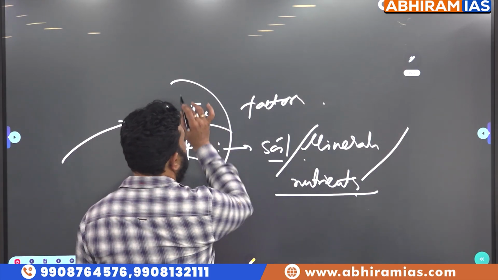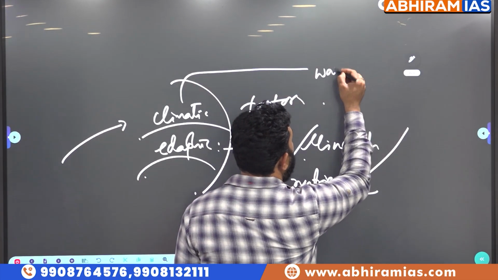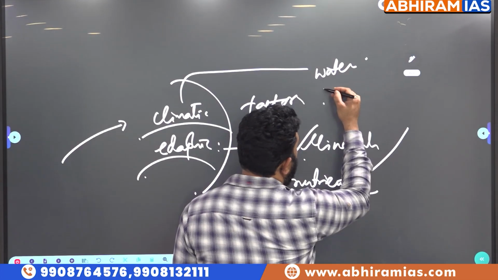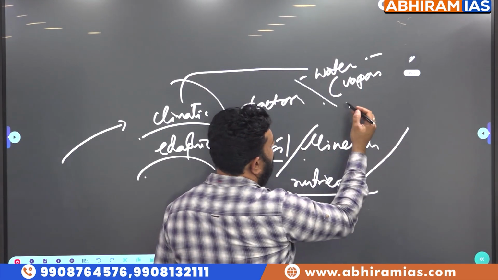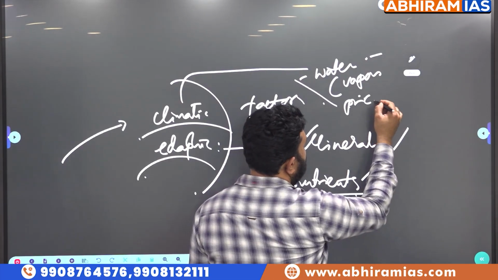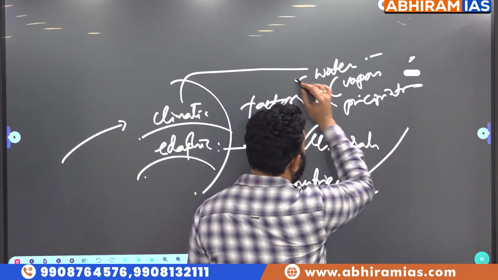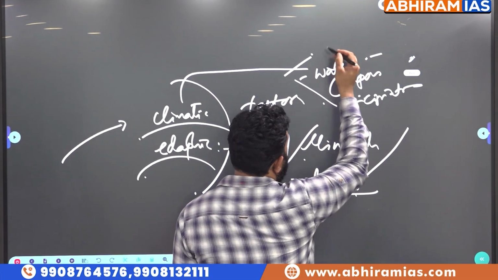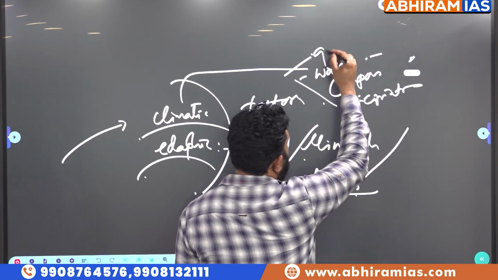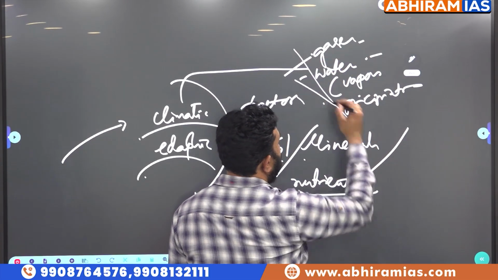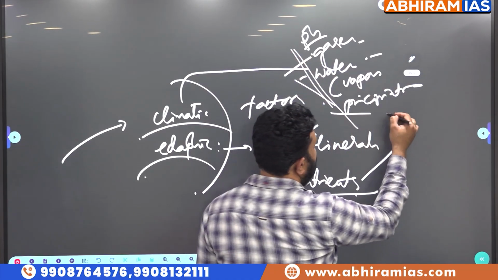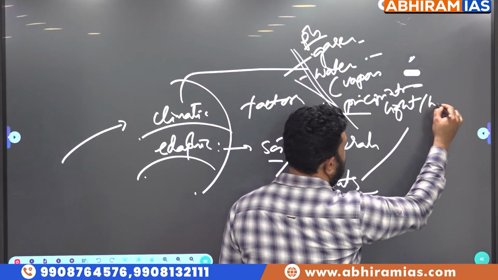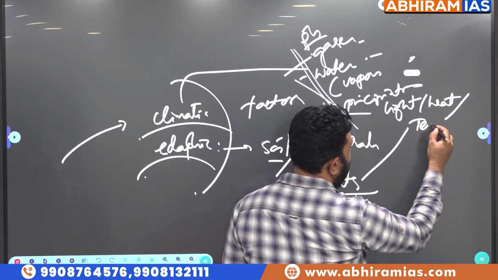Apart from that, climatic means what? We have water, water vapor or liquid water, and of course precipitation. And then we have all the gases present here in general, of which we have some pH. We have light, heat or temperature.